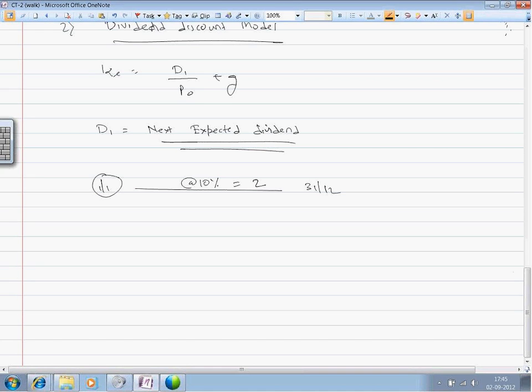If the investor is expecting that the company will pay a dividend of rupees 2 at the year end, this will be called D1. D1 is equal to the expected dividend, rupees 2. P0 is the current price.